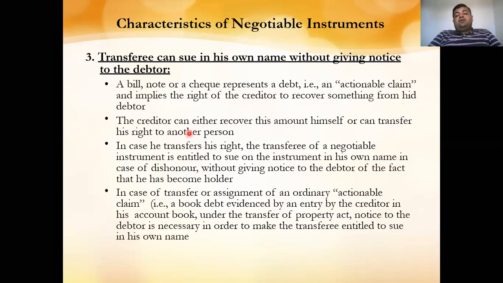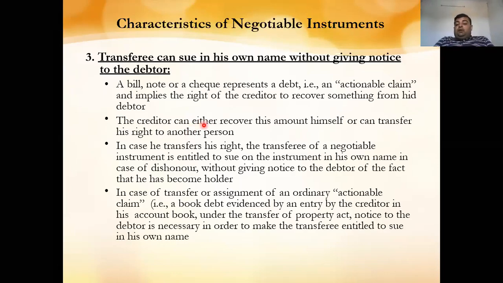Next, the creditor can either recover the amount himself or can transfer the right to another person. We have taken an example of bills of discount; now we will take another example. You have bought goods on credit by giving a check to the party. Now the seller, who has to make payment to another party, has endorsed your check by writing on the back, endorsing it to another person.